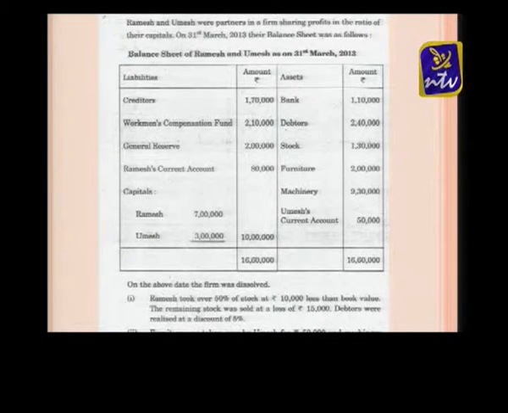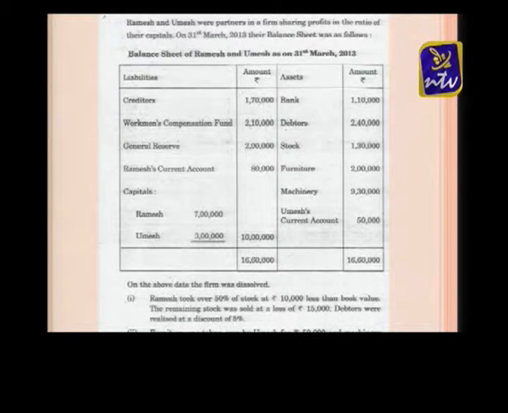Assets: bank account 1,10,000, debtors 2,40,000, stock 1,30,000, furniture 2 lakh, machinery 9,30,000, and Umesh's current account 50,000. So this is their balance sheet.